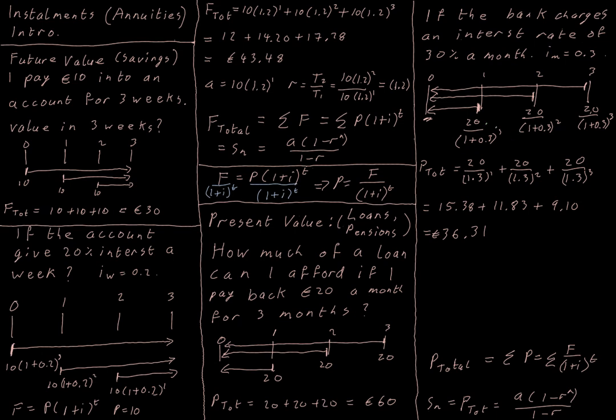But as you go further out into the future, say you were going to get €20 a week for a particular number of weeks, the €20 a week that you get for your first payment of your pension is more valuable than the €20 a week you're going to get in 30 years' time. So we do this as well with pensions. Anytime we're interested in the present value of a bunch of future payments, we're going to look at the question in this way, where we end up dividing by powers of (1 + r), where r is the interest rate.